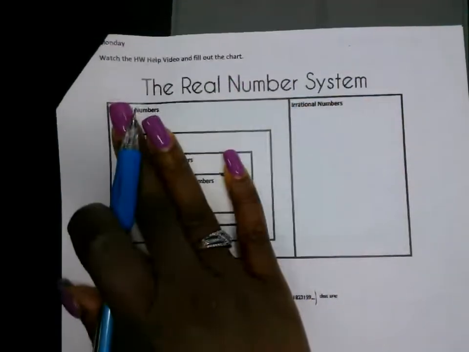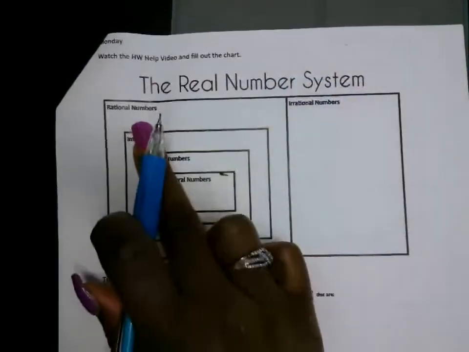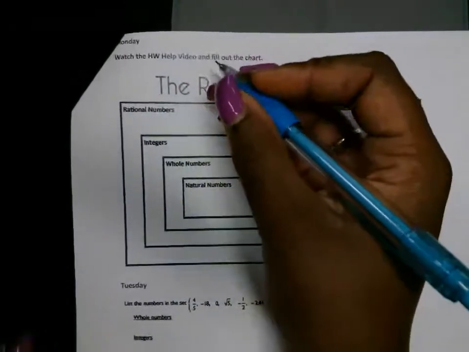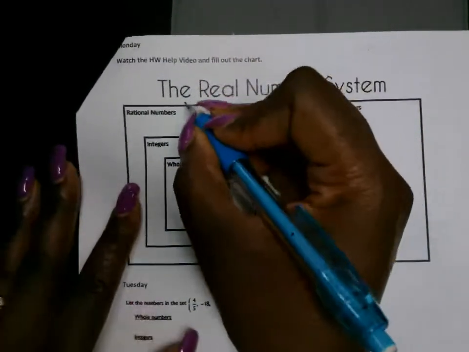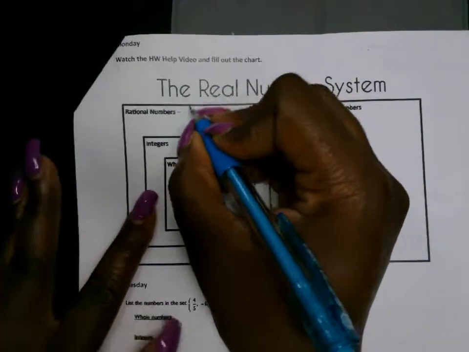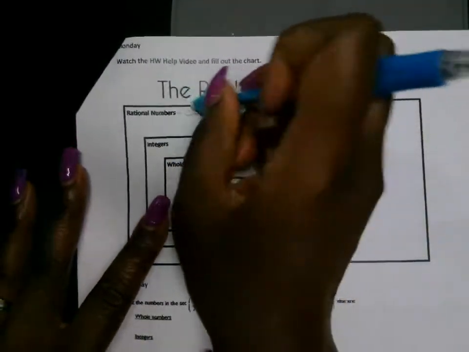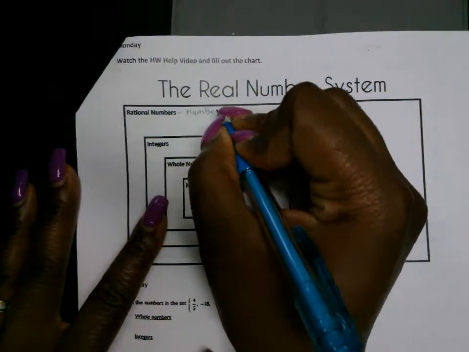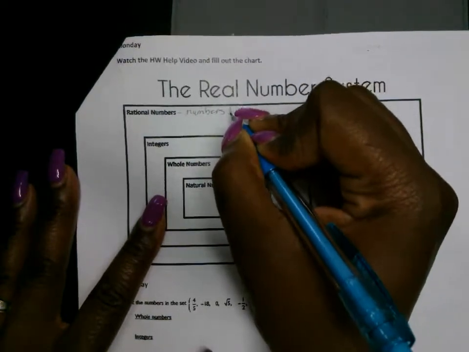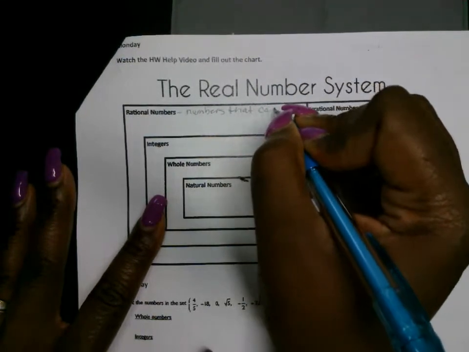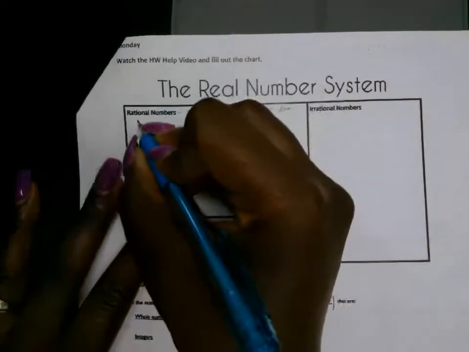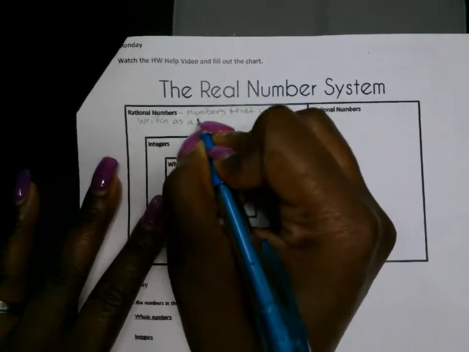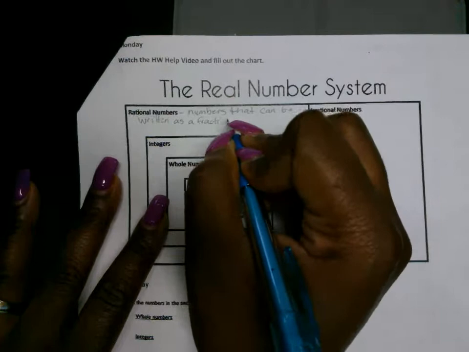Real numbers are broken into two different groups, okay? Rational and irrational. Okay, what's the difference between the two? I'm glad you asked. Rational numbers are numbers that can be written as a fraction, okay? Numbers that can be written as a fraction. Okay, then what are irrational numbers?